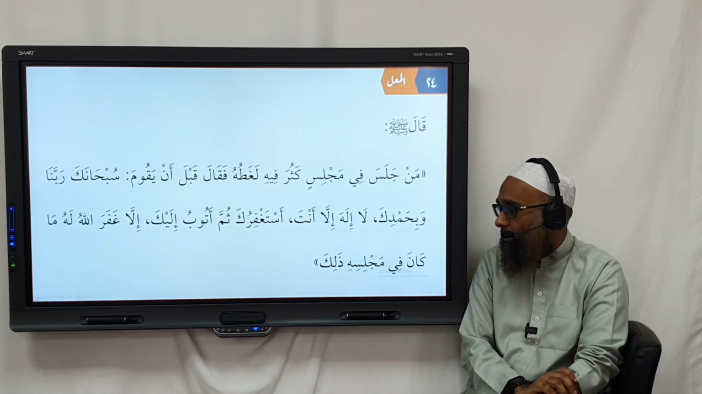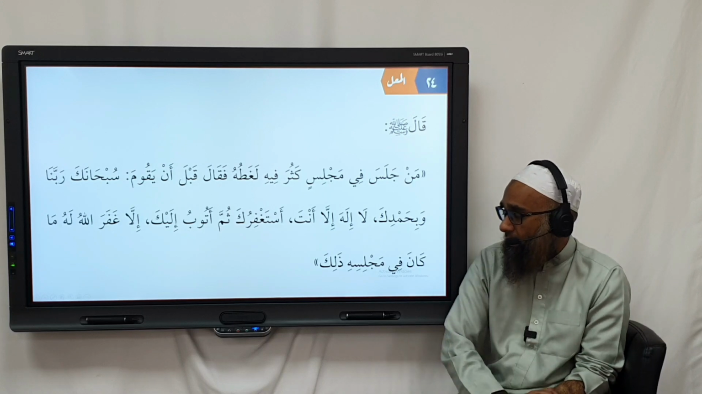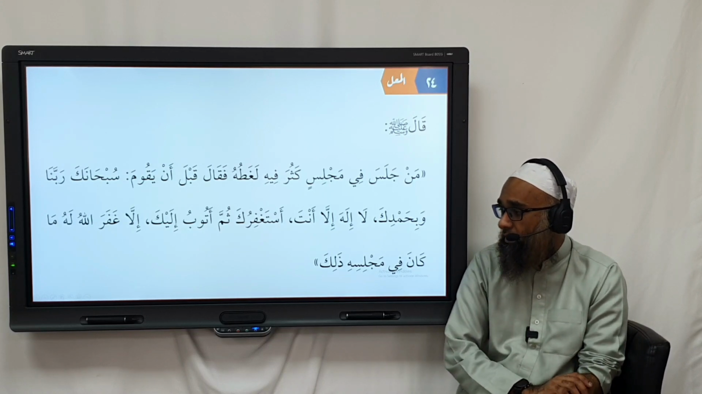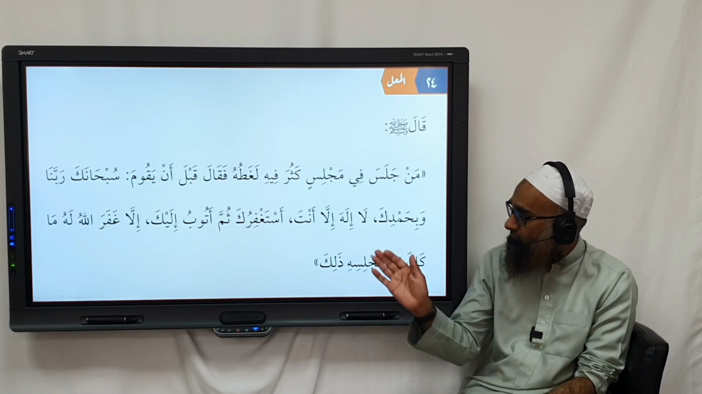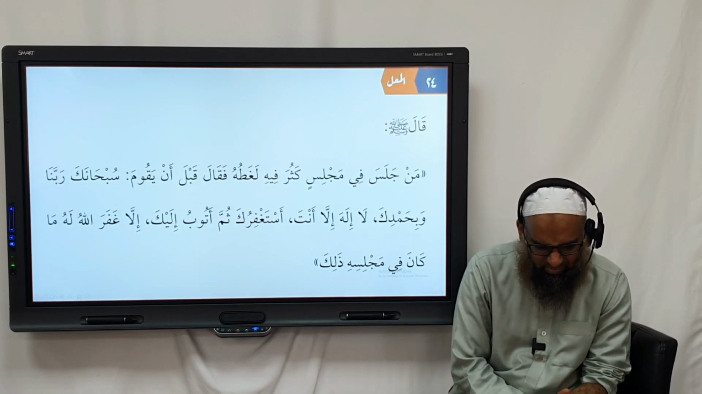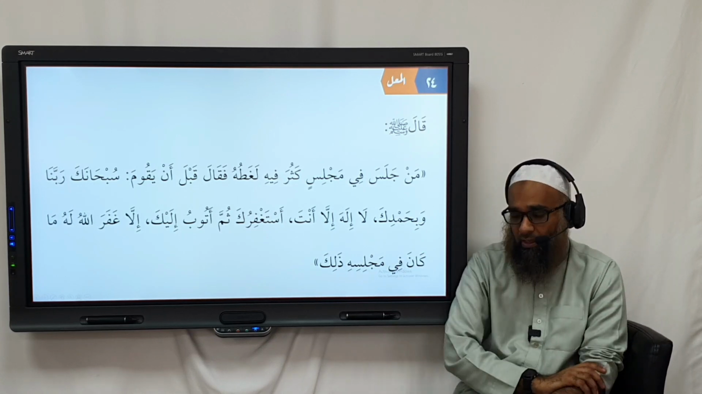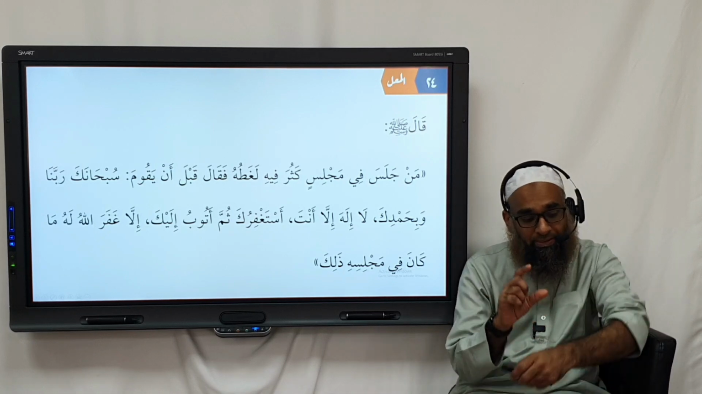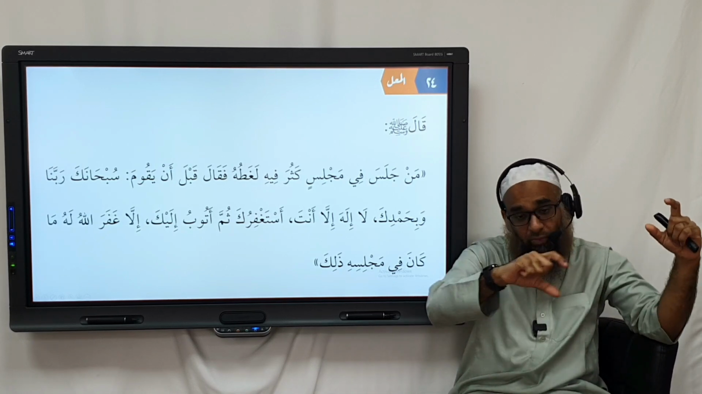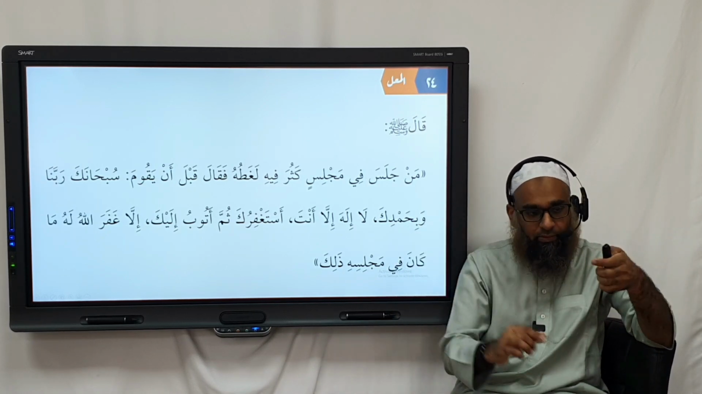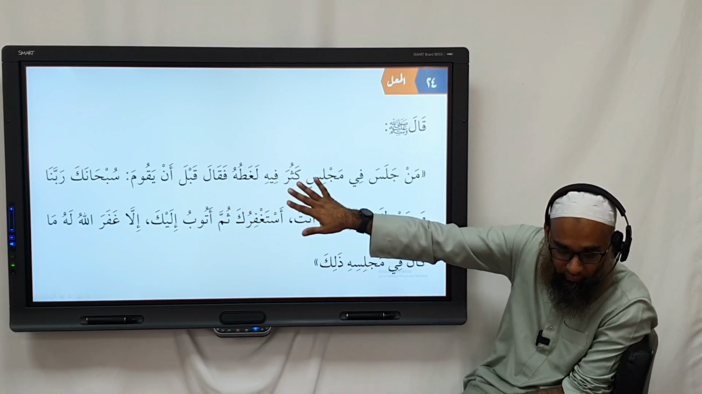So you say Subhanakallahumma wa bihamdika, La ilaha illa anta astaghfiruka wa atubu ilayk. If you say this, then what happens? All the small little things that we said in the majlis, Allah will forgive them. Now remember, this hadith means this wording with this chain, yes? Okay? So this is the matn of the hadith.